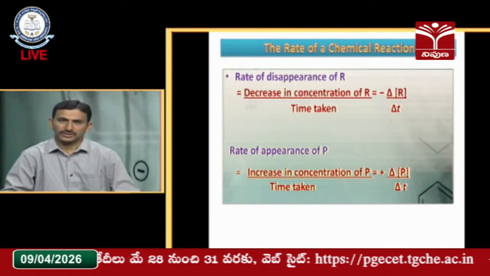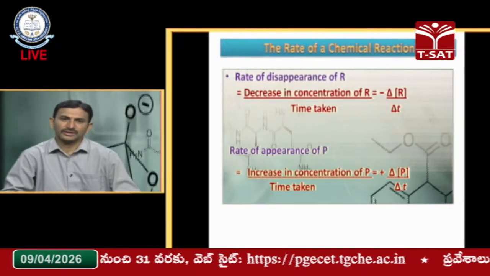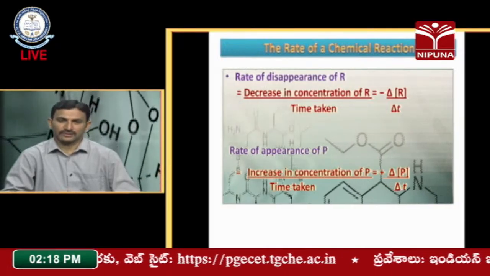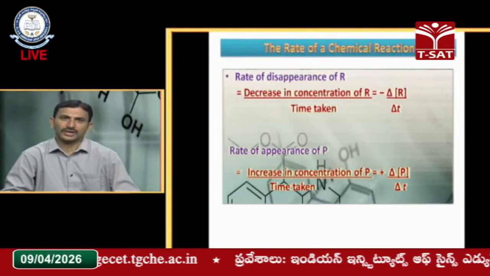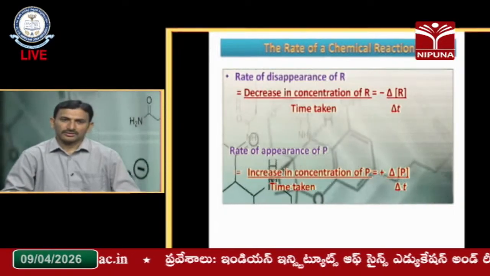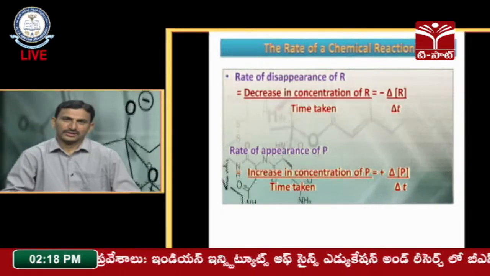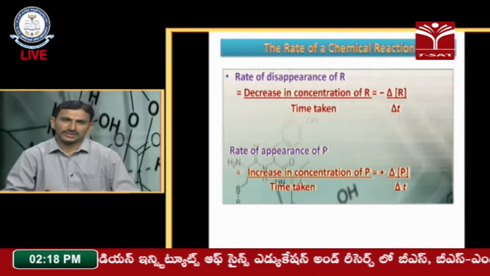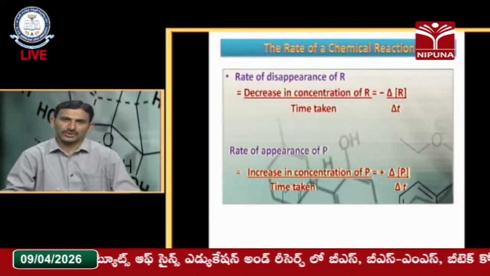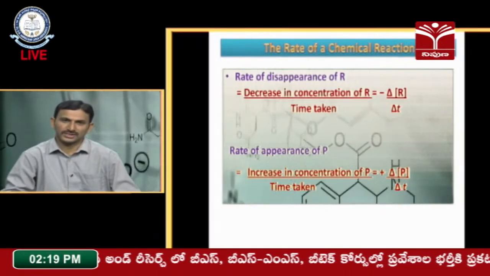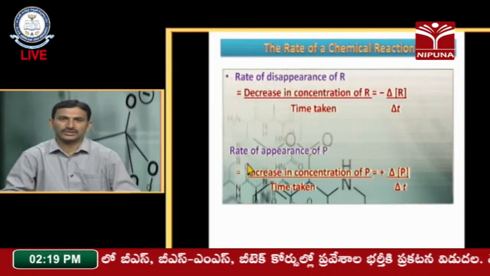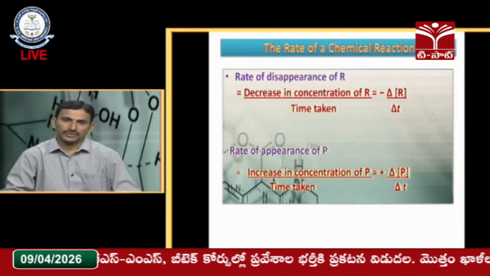And the rate of appearance of the product is calculated by the increase in the concentration of the product divided by the time taken. Here the product concentration is increasing, so we must show it with a plus sign, which indicates the increase in the concentration of the product.